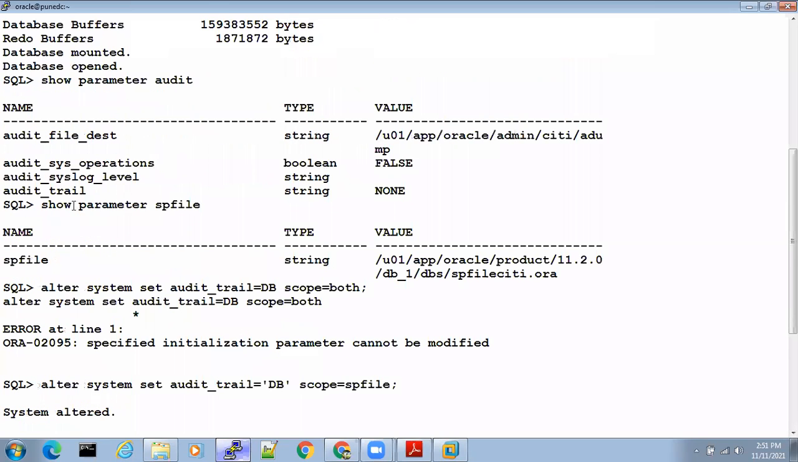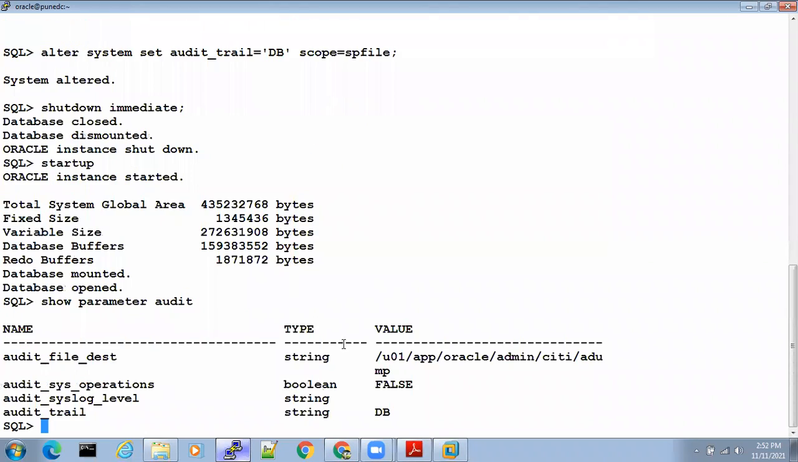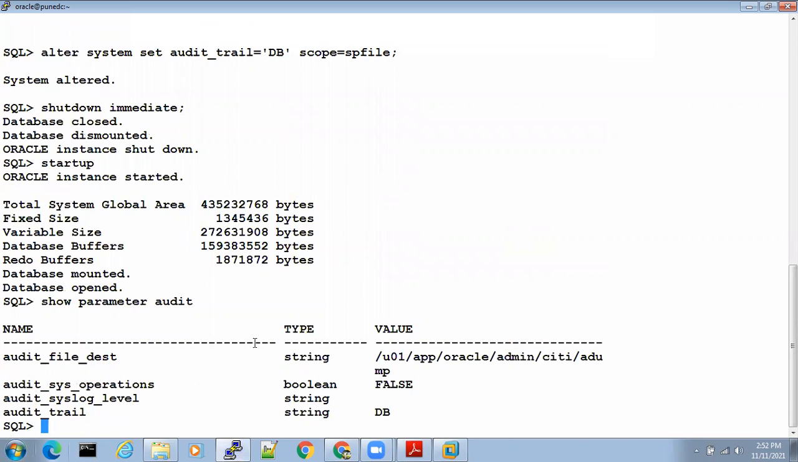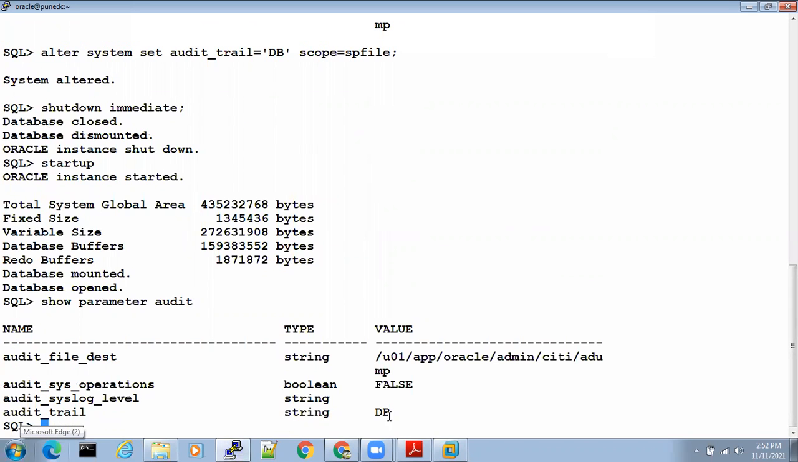So I have started this. Now, if I say show parameter audit, it says DB, right? Now auditing is enabled. If the audit_trail parameter is equal to none, auditing is not enabled. If it is equal to DB, auditing is enabled.